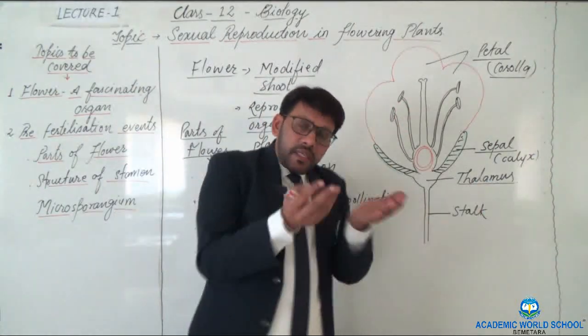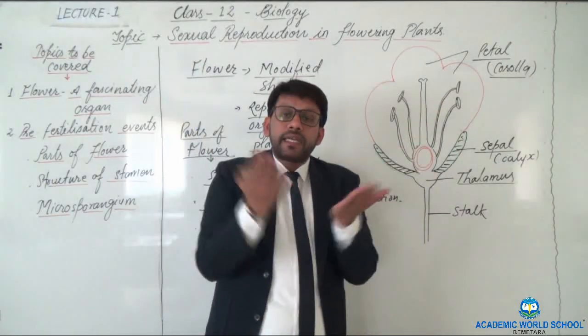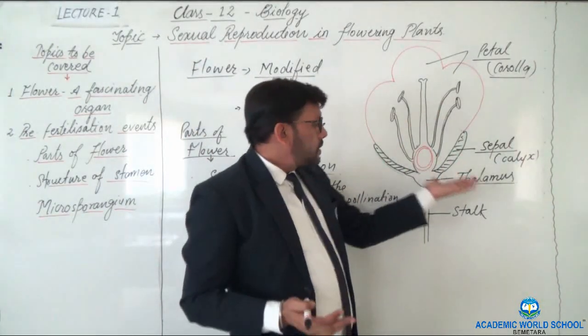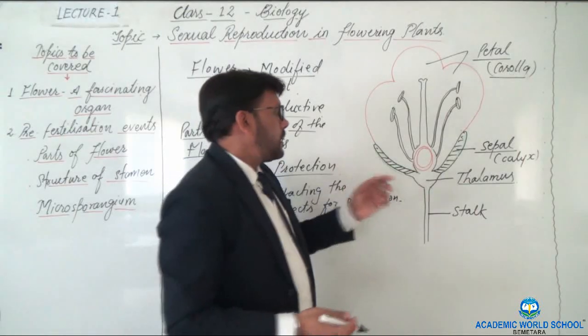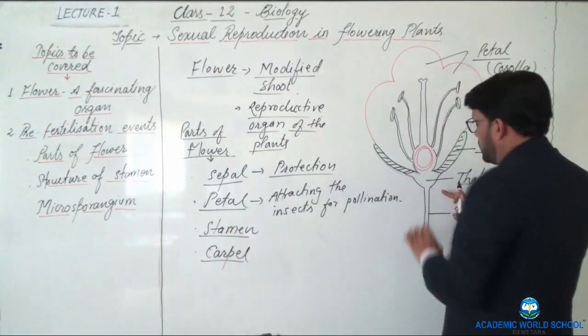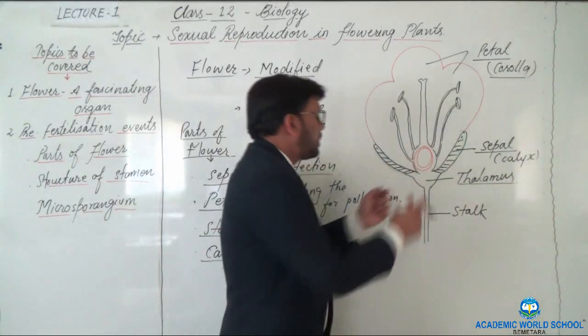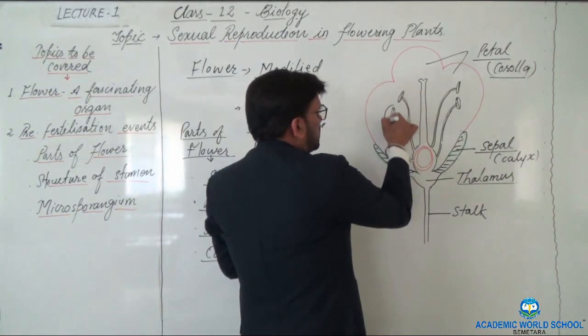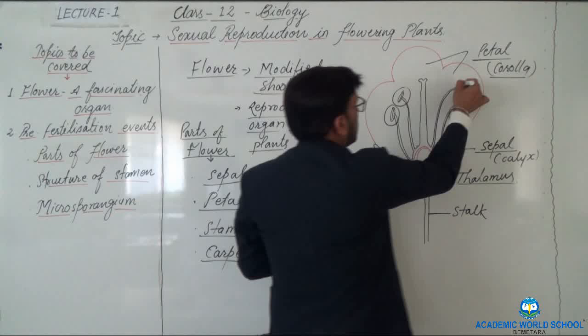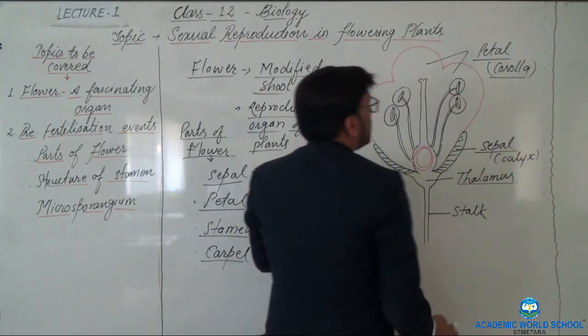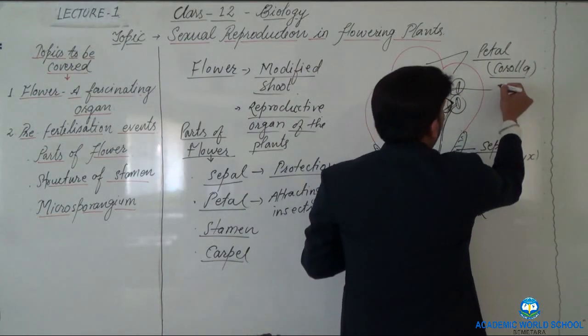So all the structures start arising from there. The development starts from the thalamus only. So you can see these structures which I am encircling.